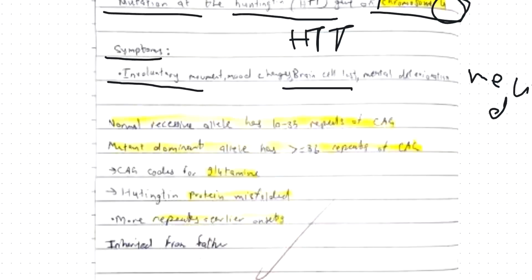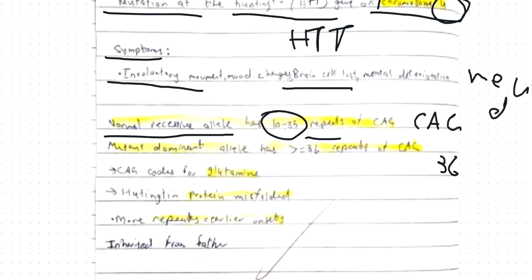So how does this happen? The normal allele has 10 to 35 repeats of CAG. But there would be a mutation and you'll have more than 36 repeats. When you have more than 36, then you'll get Huntington's disease.